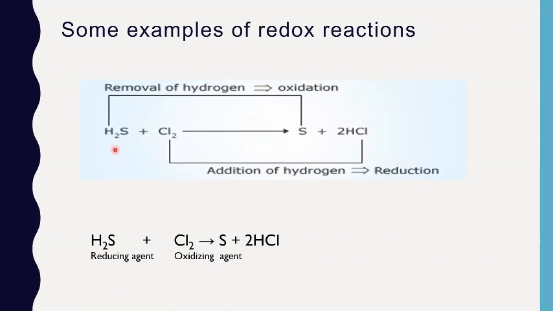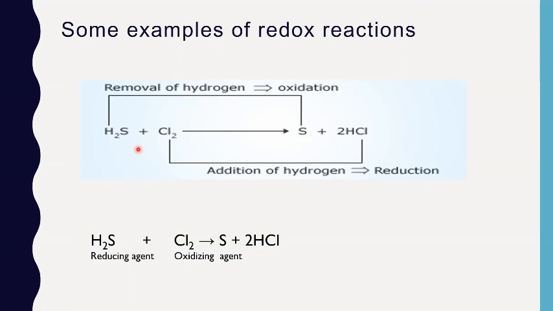Let's look at another example. Hydrogen sulfide and chlorine react to give hydrogen chloride and sulfur. We know that reactants get oxidized or reduced, not the products. So let's take a look at the reactants.